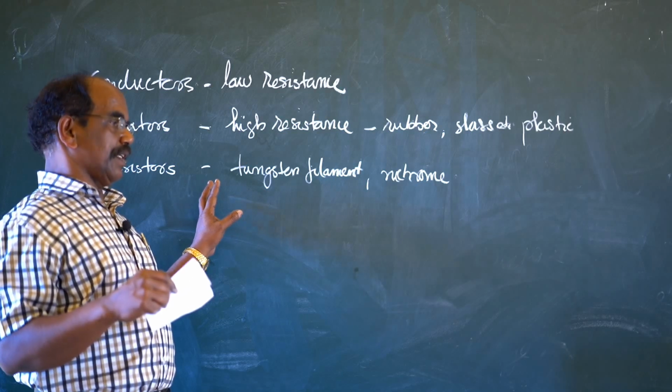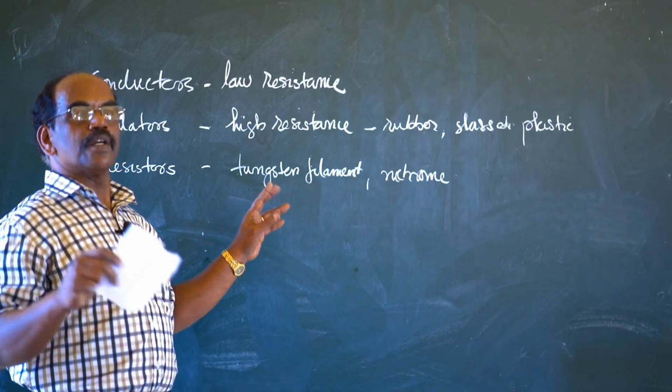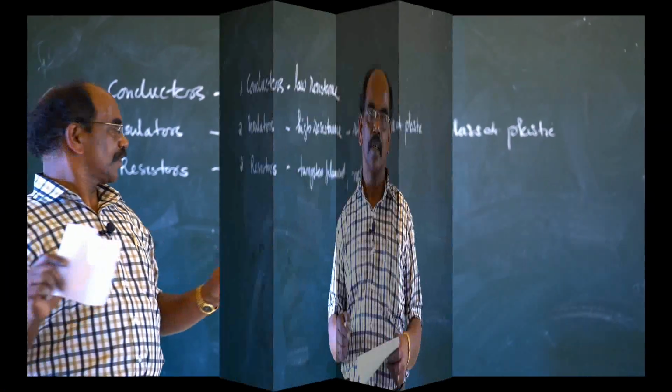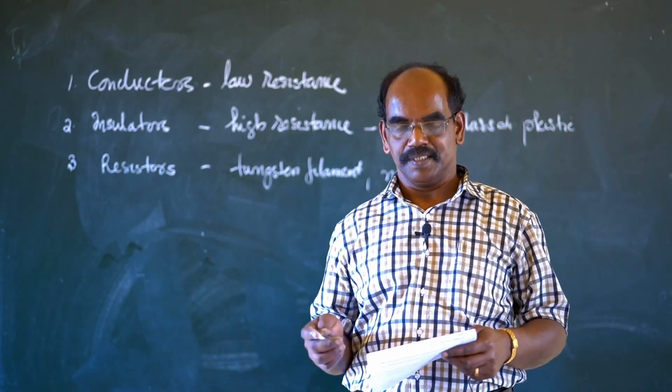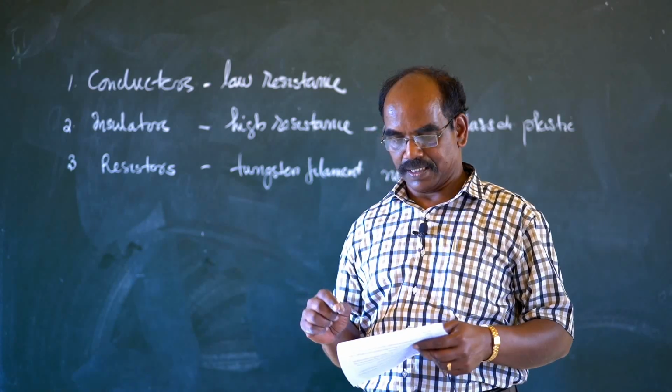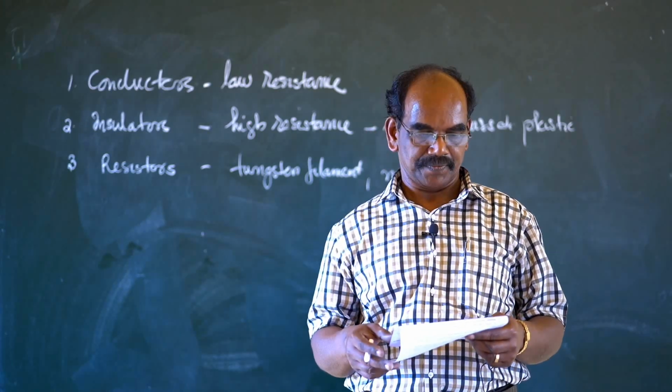Now we will discuss what we mean by Ohm's law. Ohm's law is a relationship between current and potential difference.